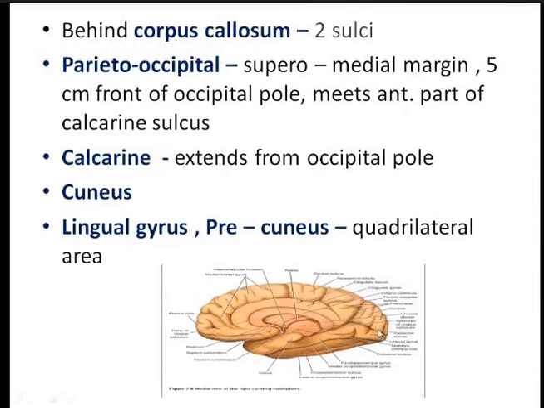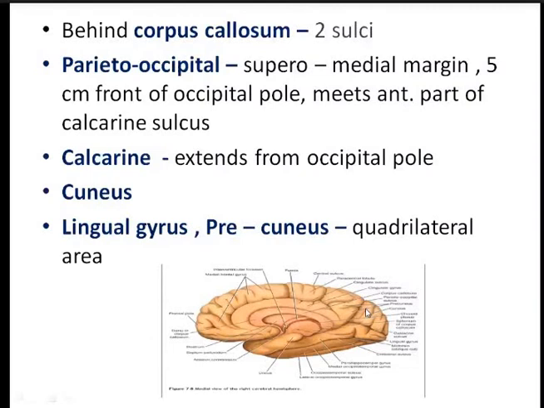So all these are spot questions. We can put a flag over the corpus callosum, cingulate gyrus, cingulate sulcus, and medial frontal gyrus or paracentral lobule. So this is the parieto-occipital sulcus, which meets the calcarine sulcus. Now this is the calcarine sulcus, which is in the occipital lobe.